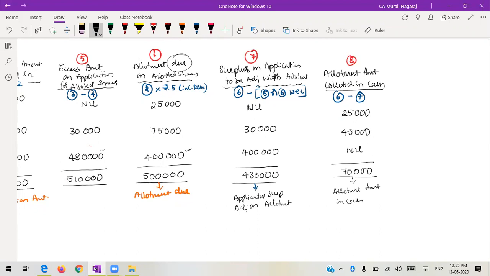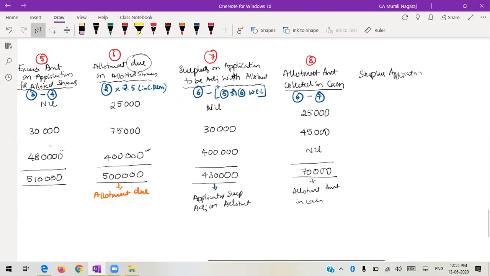So the balance, what is the refund? Surplus application amount to be refunded is column number 9.